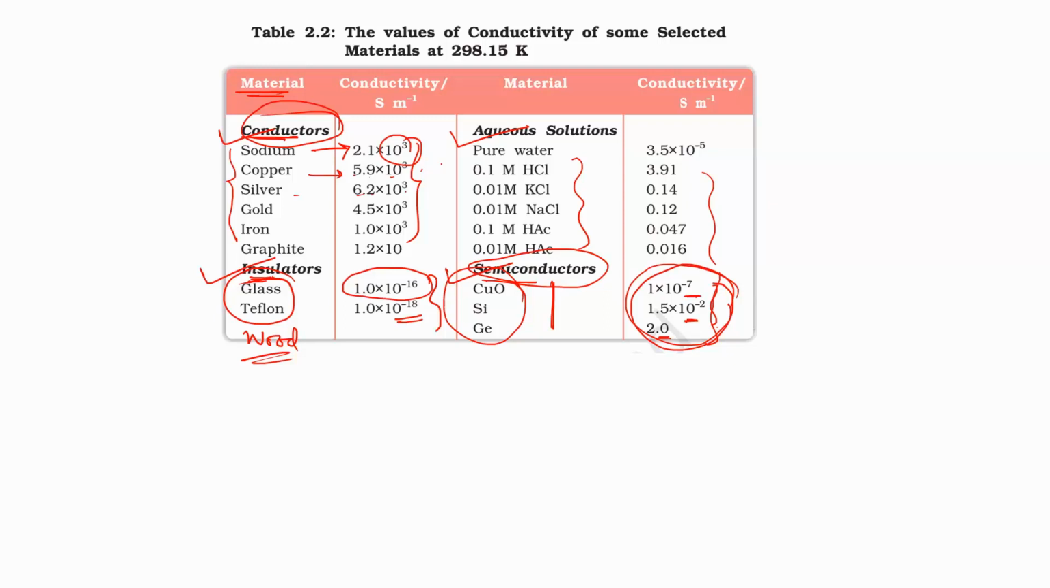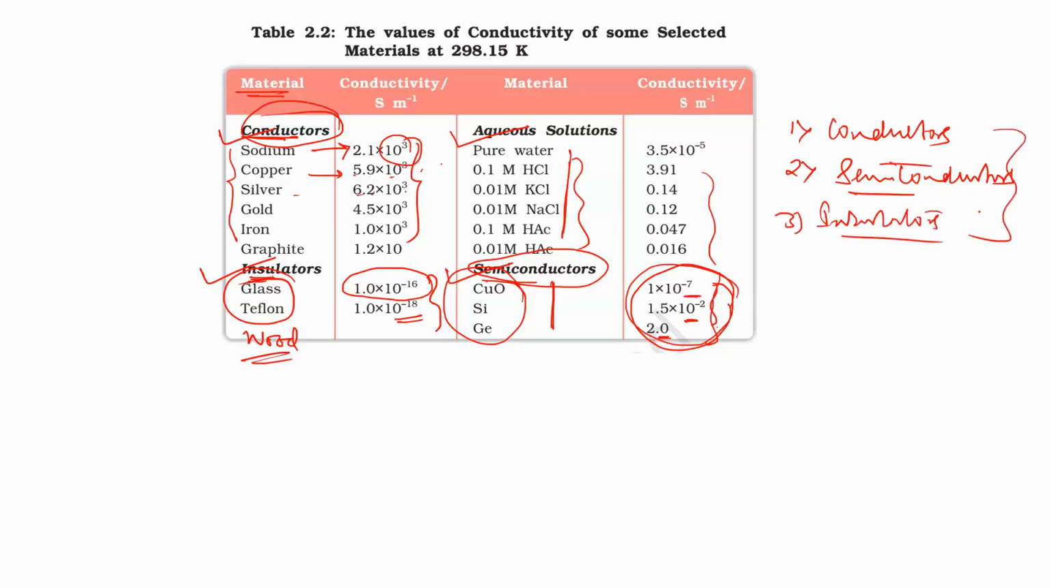Now if you see the aqueous solution, these are actually not materials. Basically, according to the conductivity value, if we divide the materials, these are the conductors, second is semiconductors, and third is insulators. So these are the three types of materials we can classify according to the conductivity value. But where does this aqueous solution come from?